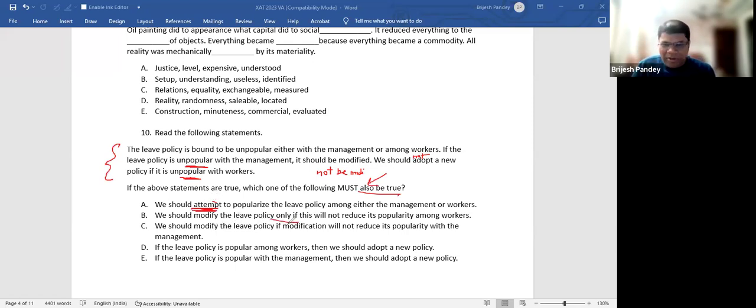This may or may not be true. Why only this? Why not this? So all A, B, C are possibilities, but not must be true. Now see how the right answer comes.